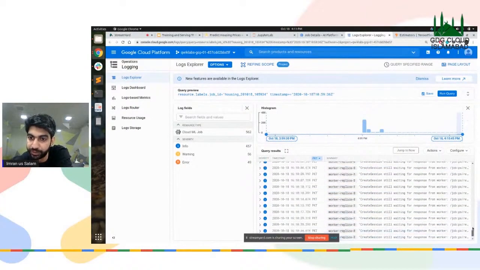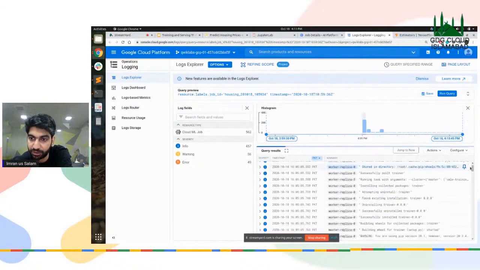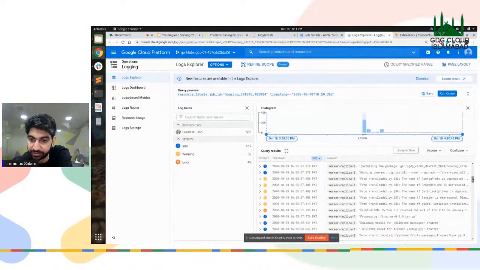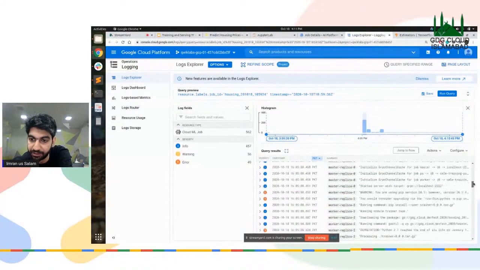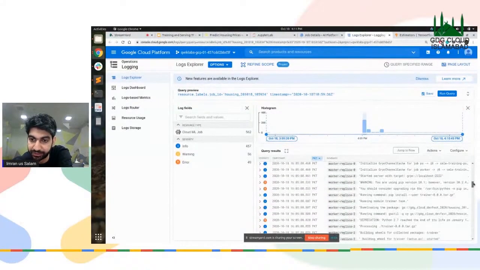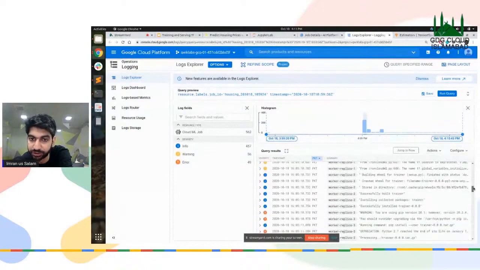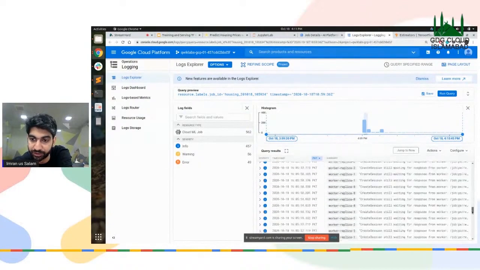Okay, one thing I have to admit is that the logs of GCP are not as good as the AWS ones, but they're still working on it, and it's still better than what they had before. Still much better than what they had before, and it's still getting better.